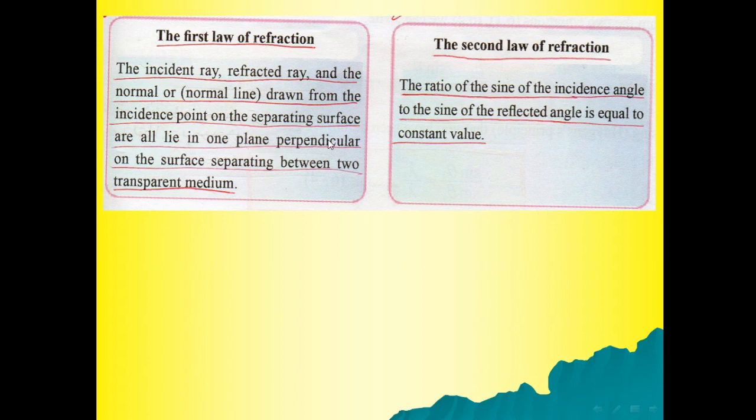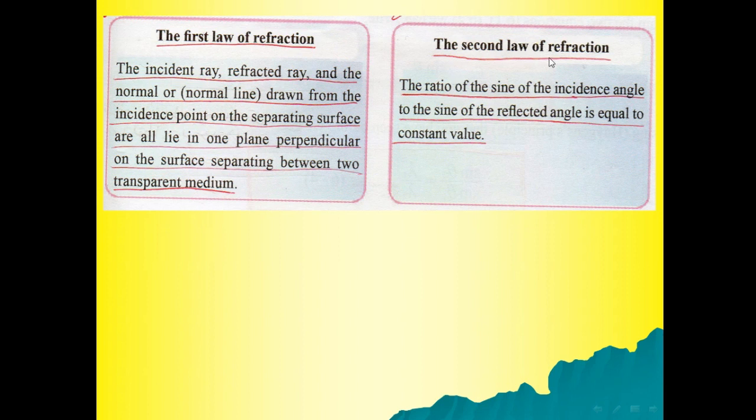Also, the plane is the plane of the paper, the screen, or the board that we draw the figure on. This plane is perpendicular to the surface separating the two transparent media.